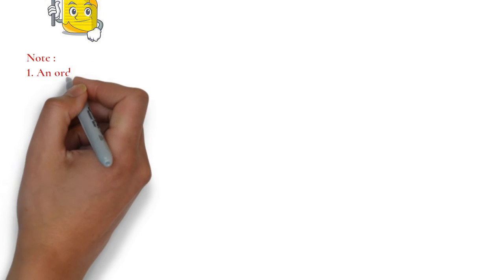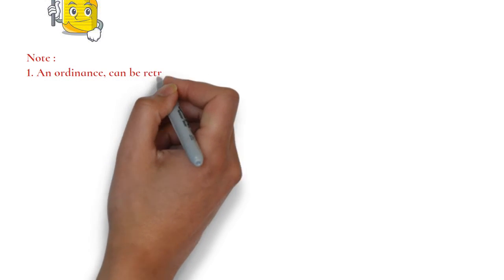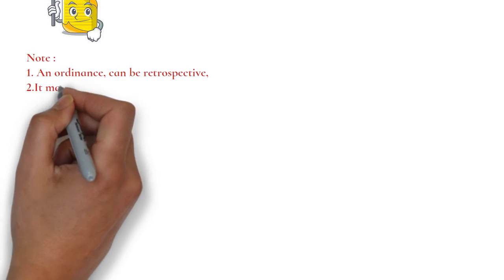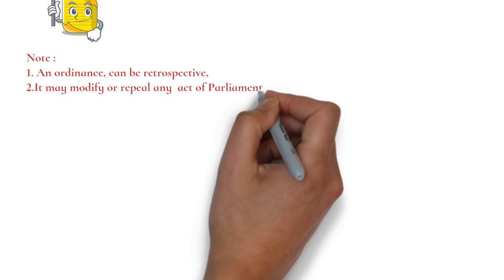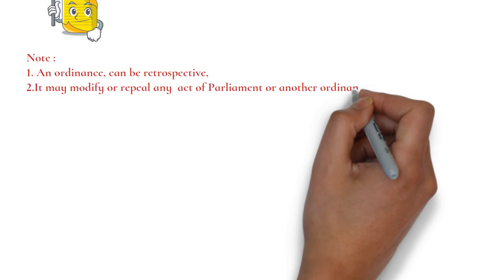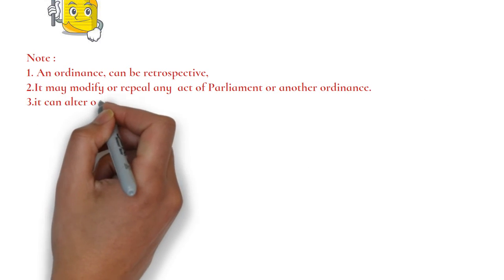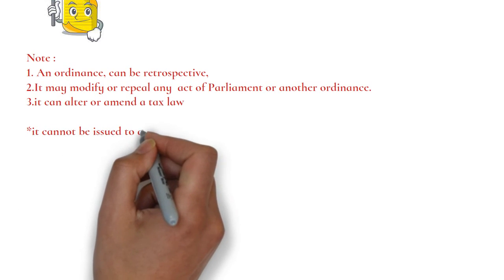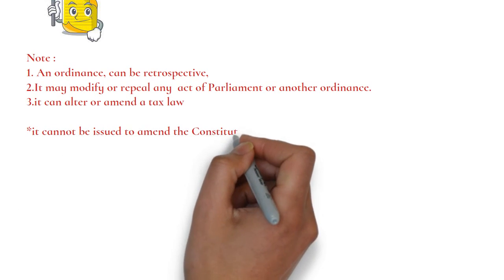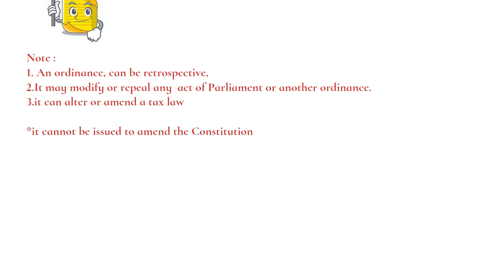Then an ordinance, like any other legislation, can be retrospective. It can modify or repeal any act of parliament or another ordinance. It can alter or amend a tax law. However, it cannot amend the constitution. Then, as per the rules of the Lok Sabha, whenever an ordinance has to be placed in the House, a statement explaining the circumstances that necessitated immediate legislation by ordinance should be placed before the House.